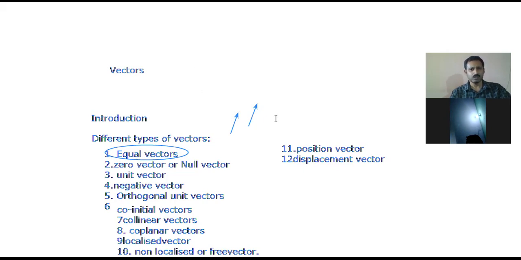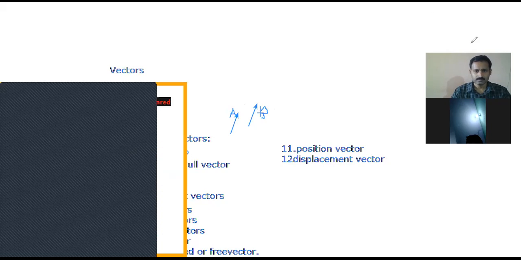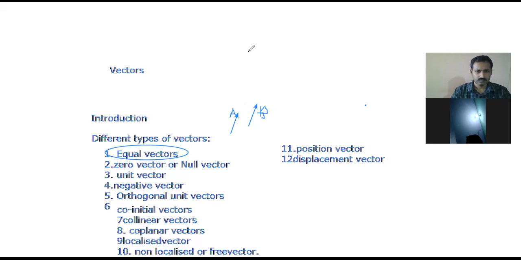Here this is vector A, and here it is vector B. What is the definition I said?